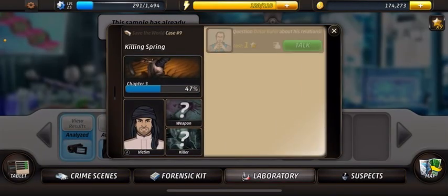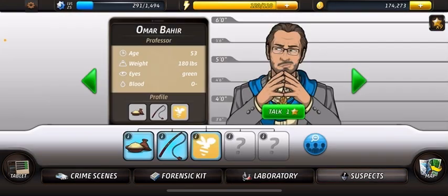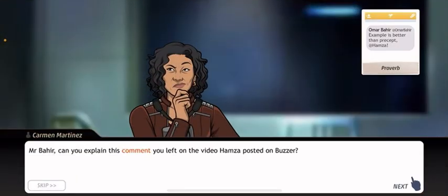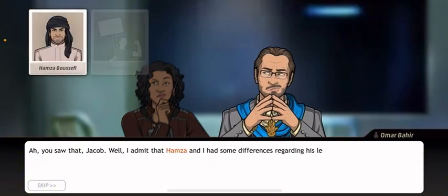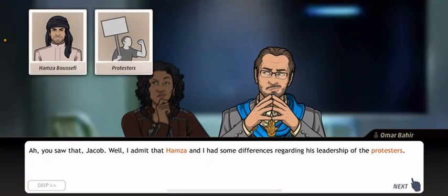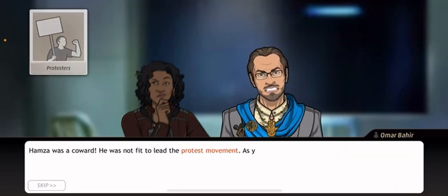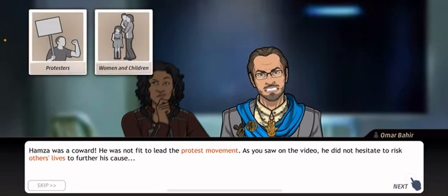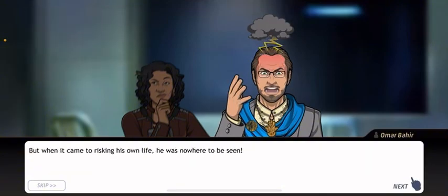I mean, his post from Case 7 looks completely different. He's smiling now, he's a bit concerned. Mr. Bahir, can you explain this comment you left on the video Hazama posted on Buzzer? Ah, you saw that, Jacob. Well, I admit that Hazama and I had some differences regarding his leadership of the protesters. Hazama was a coward. He was not fit to lead the protest movement, and if you saw the video, he didn't hesitate to risk other lives to further his cause. But when it came to risking his own life, he was nowhere to be seen.